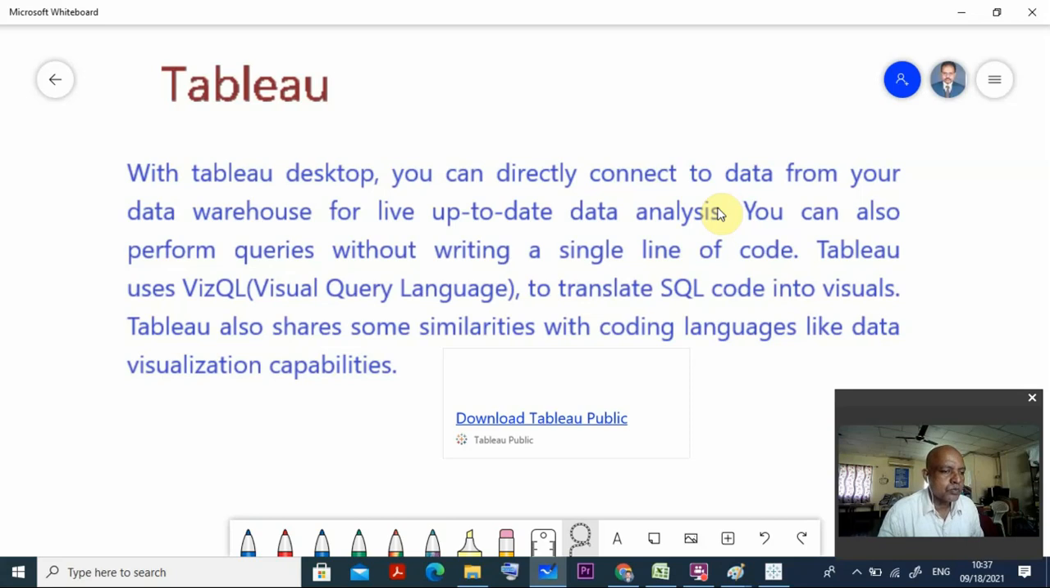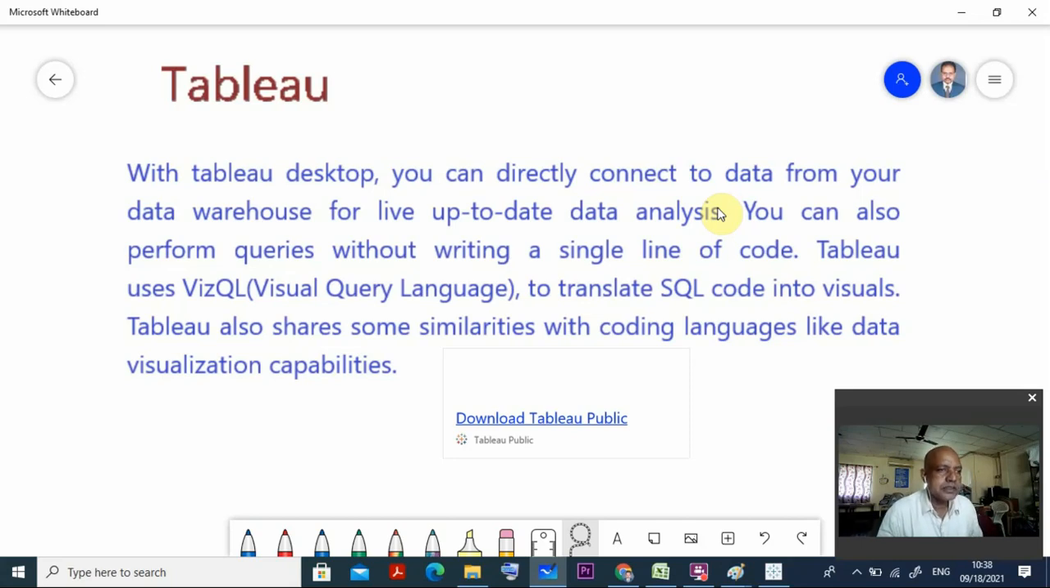You can also perform queries without writing a single line of code, and Tableau uses Visual Query Language, VQL, to translate SQL code into visuals. Tableau also shares some similarities with coding languages, like data visualization capability.